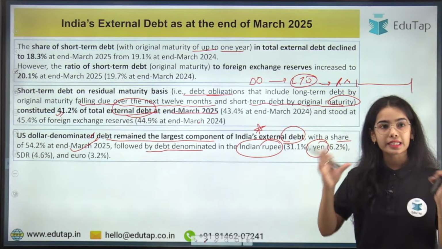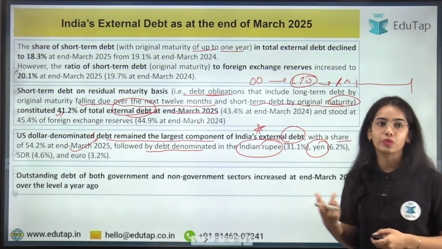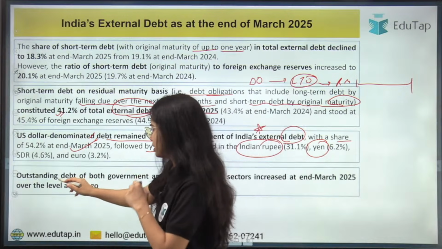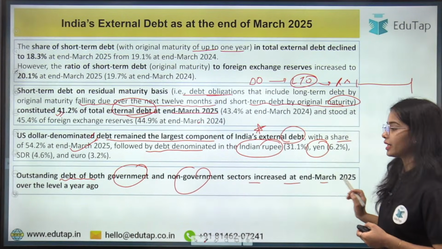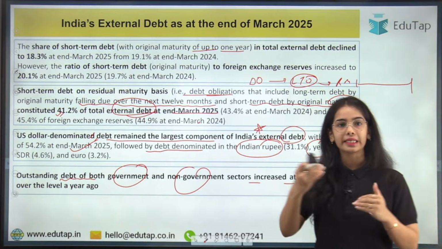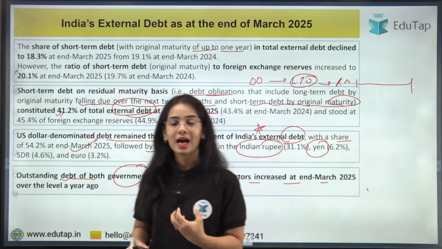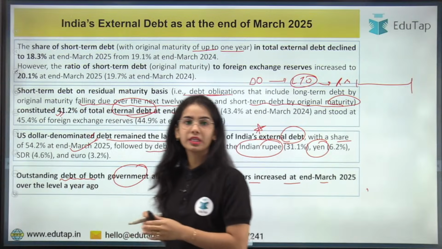Now, outstanding debt of both government and non-government sectors increased at the end of March 2025 over the level a year ago. So the outstanding debt, the debt that we have to return, has increased for the government as well as non-government sectors.